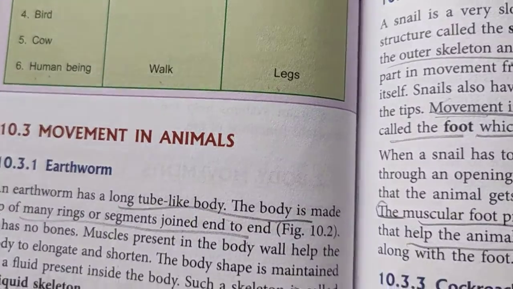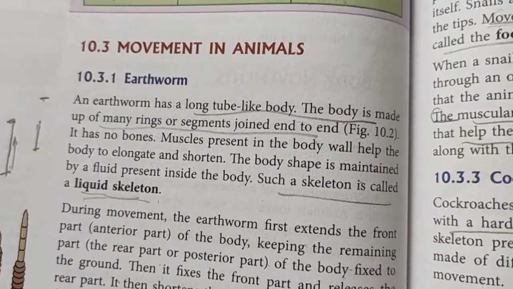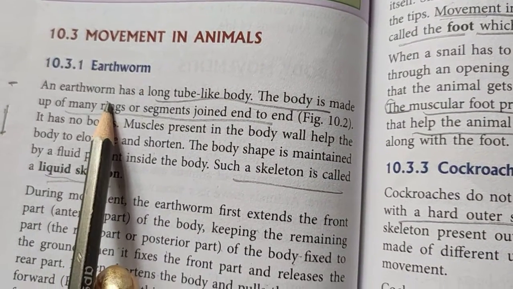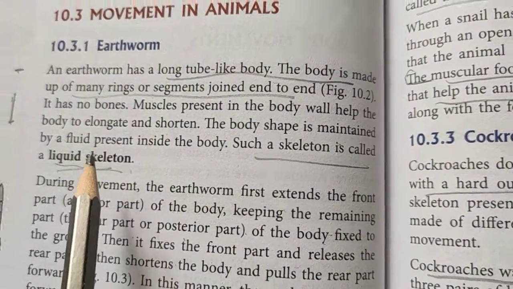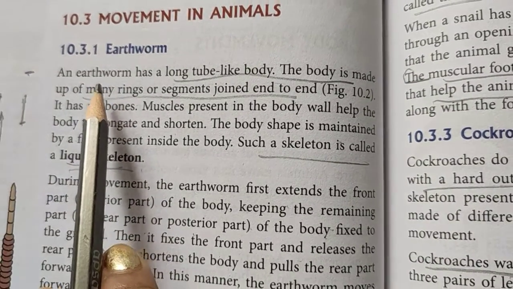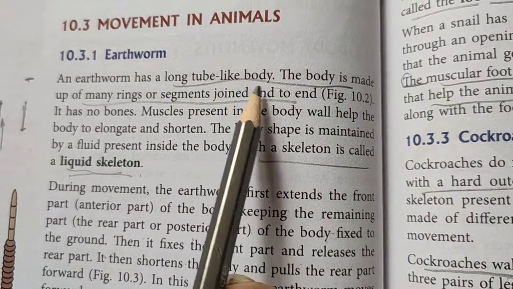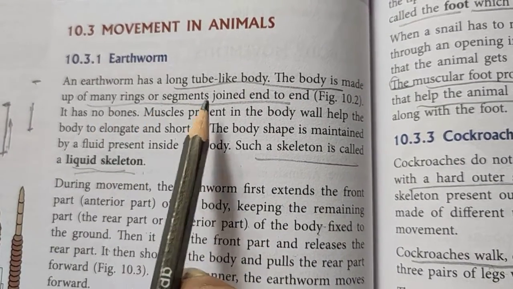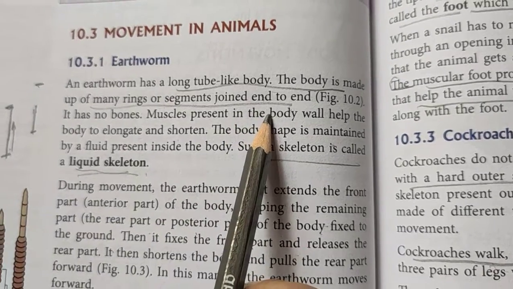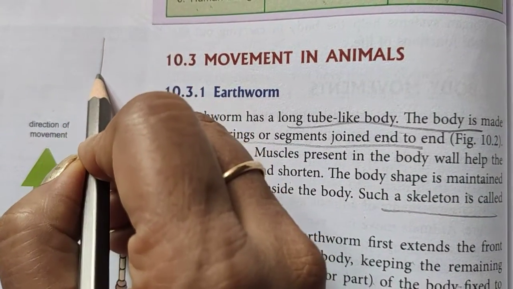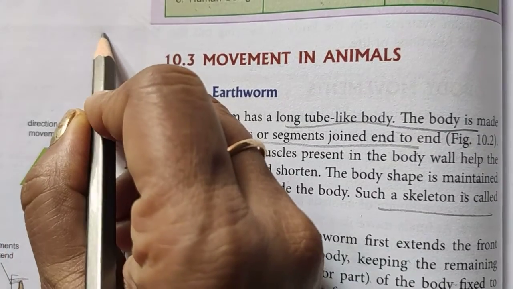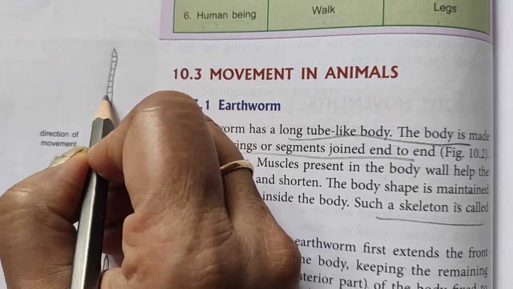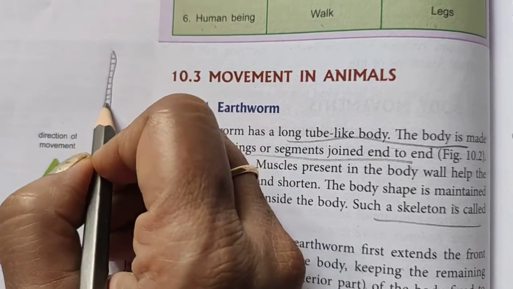Now let's come to the movement in animals. Movement in different animals. The first animal which we are taking is earthworm. I suppose every one of you has seen an earthworm. And earthworm has a long tube-like body, isn't it? And the body is made up of many rings or segments joined end to end. Means the body of earthworm is like this. It is segmented, and these all are joined together.